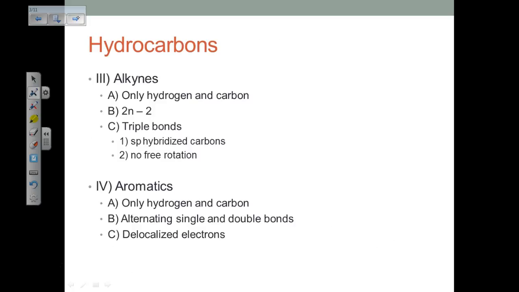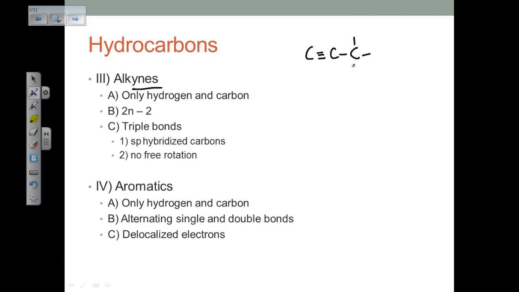So if we can have alkenes, we can also have alkynes, and I was always taught it takes alkynes to make the world go round. Alkynes are hydrocarbons that have only hydrogen and carbon, and they follow the 2N-2 rule. So if we again have propyne, which I'm familiar with, I used it in graduate school all the time.